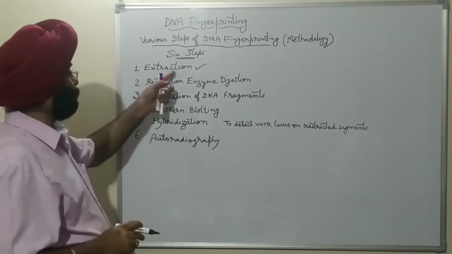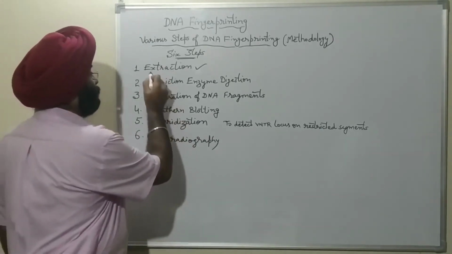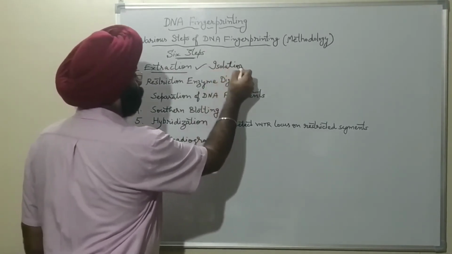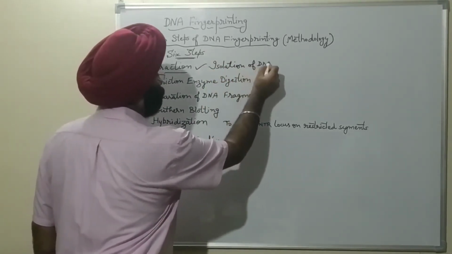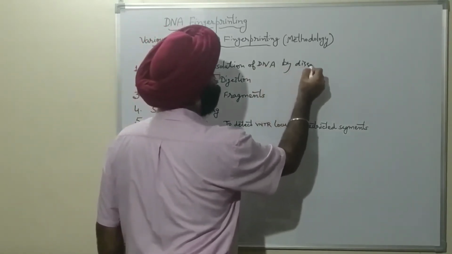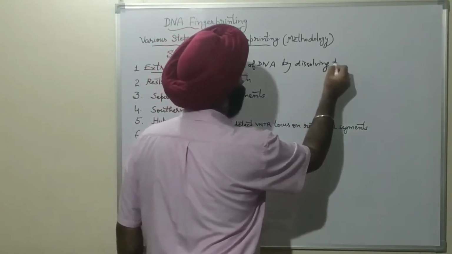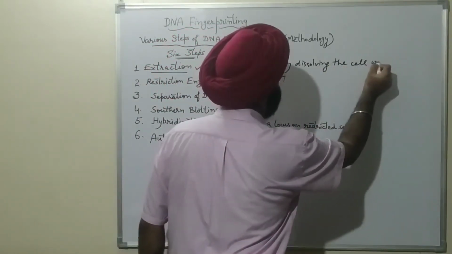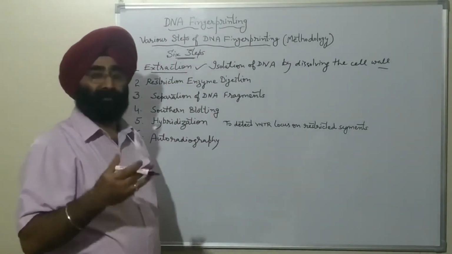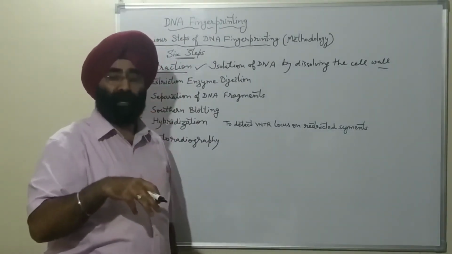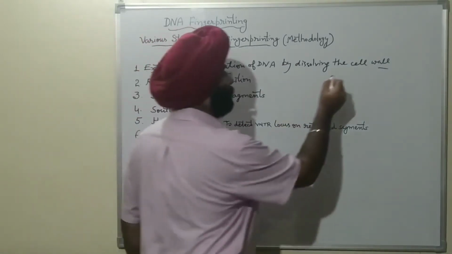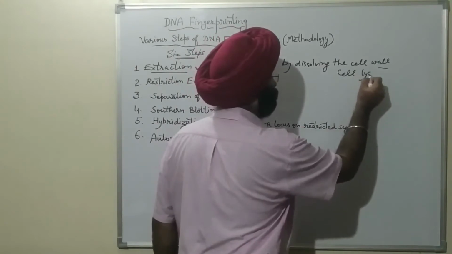First is the extraction. This is the isolation of DNA by dissolving the cell wall. We take the enzyme which dissolves the cell wall and isolate the DNA from it. It is also called cell lysis.